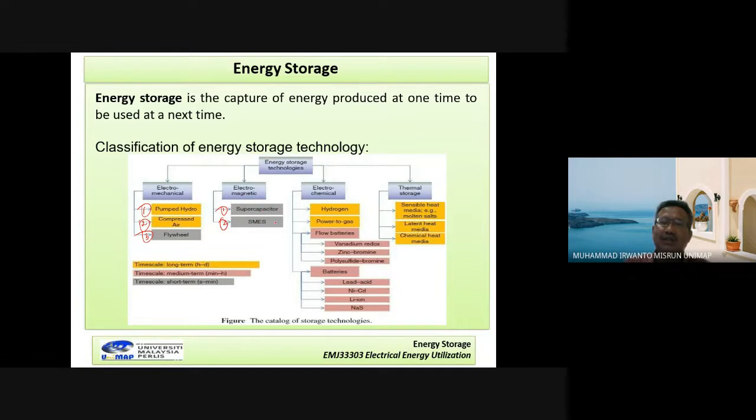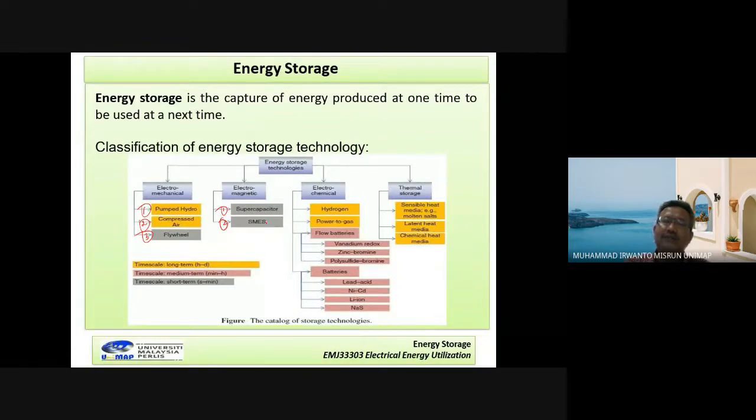This one is a capacitor and this one is an inductor. Remember when the current flows through the coil, a magnetic field will be generated in this coil, and the energy is given by 1/2 L i squared.